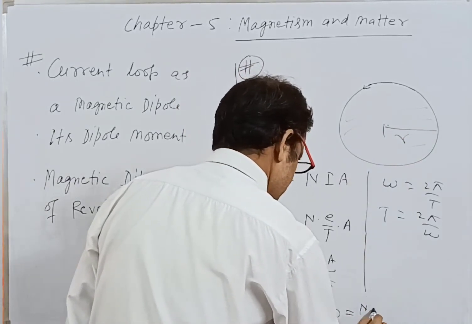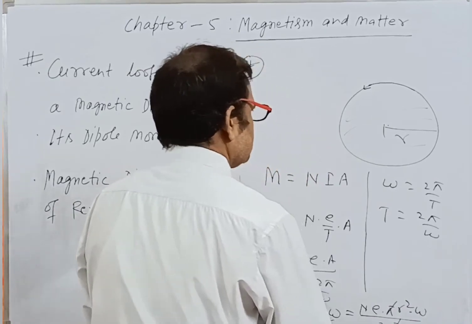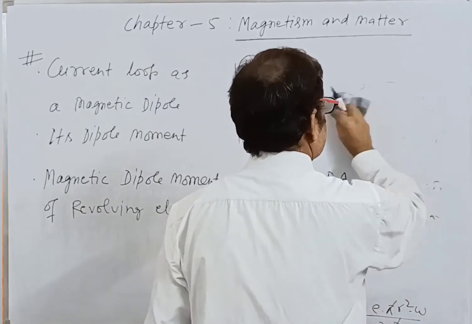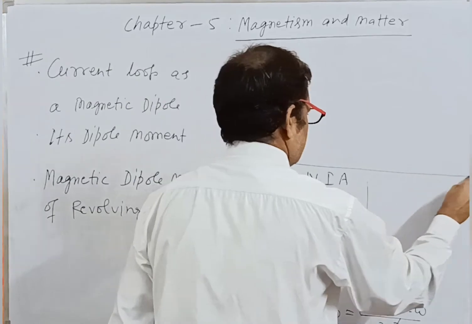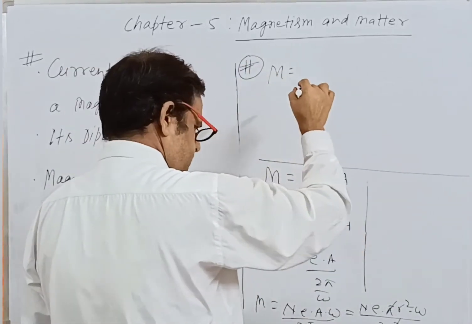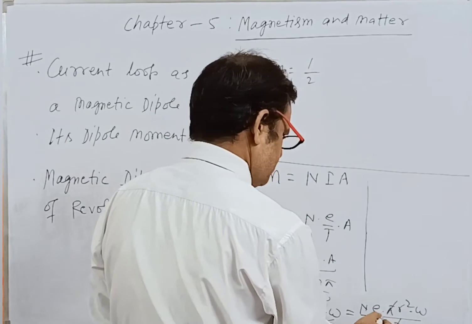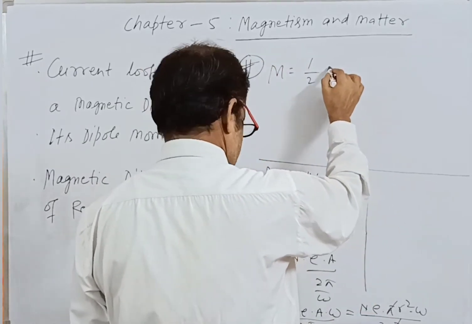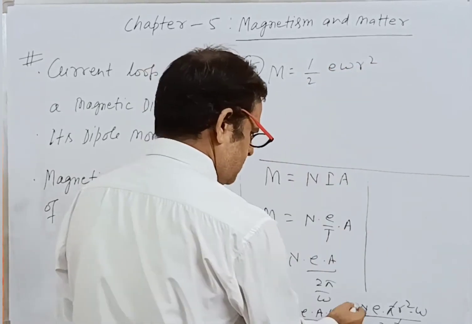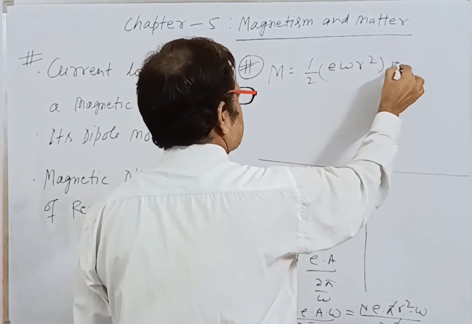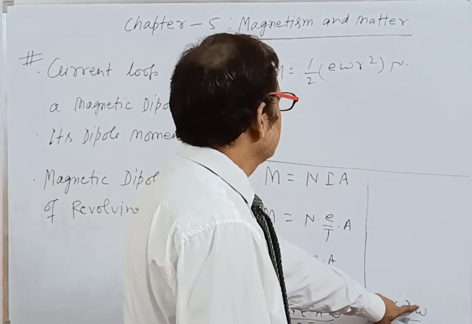So N e into pi r square into omega divided by 2 pi, pi cancels, and the value will be M is equal to half e omega r square, and for N loops, half N e omega r square.